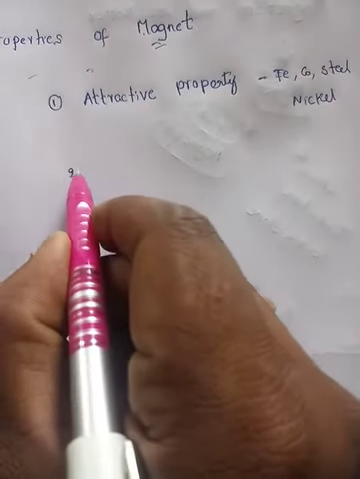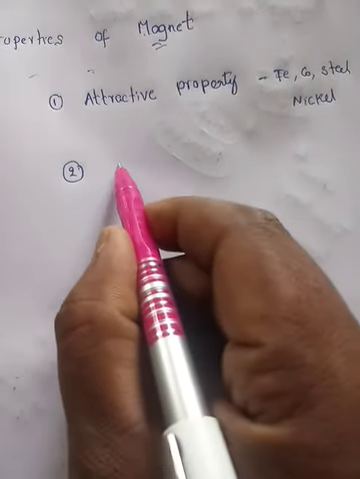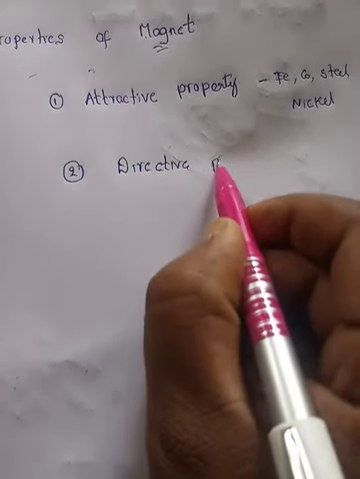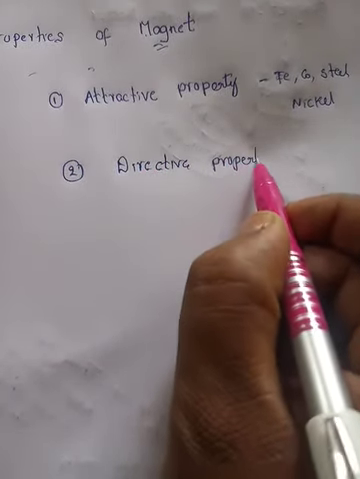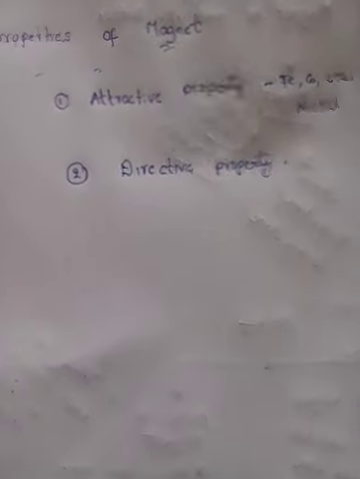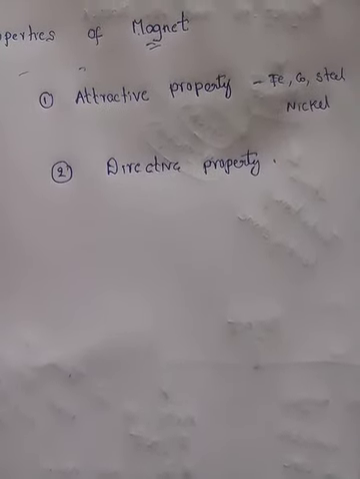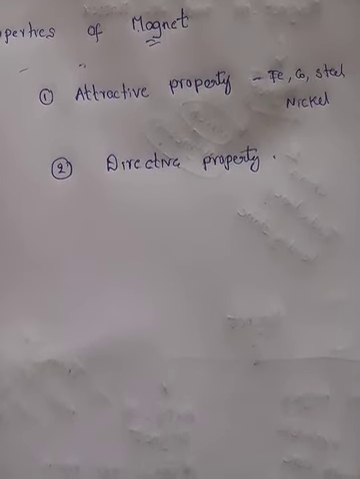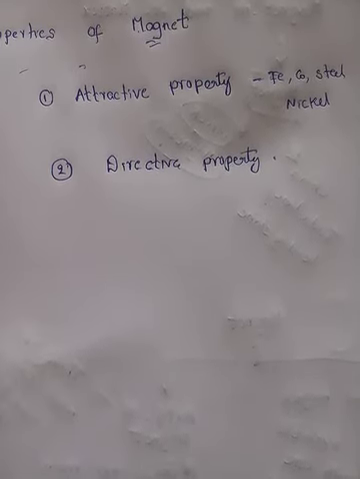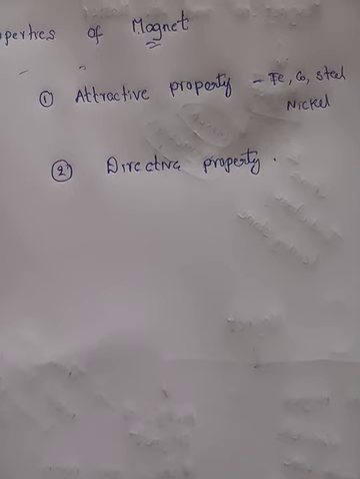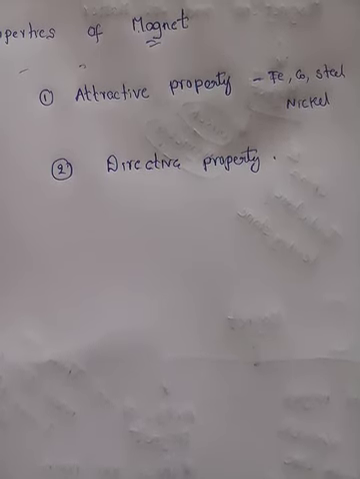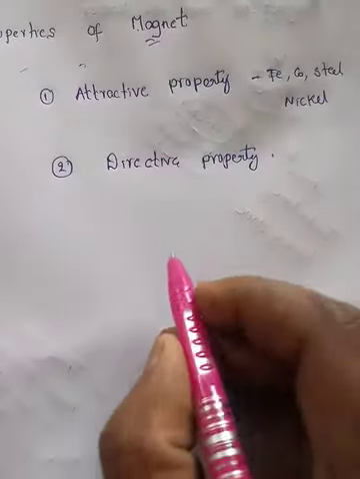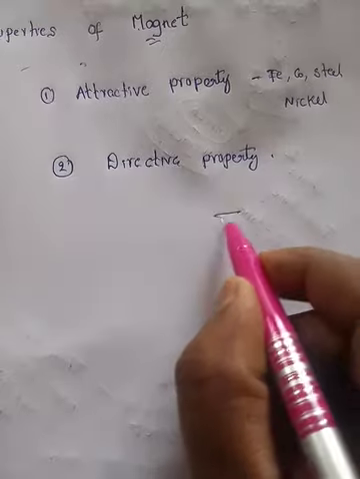Next one is the directive property. What is the directive property? Already we said that when you throw this substance anywhere on the earth, it points from north to south. The north pole points towards geographical north and the south pole points towards geographical south. For example, if I throw a stone,